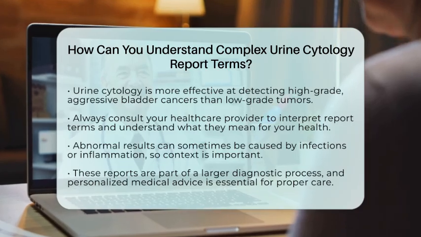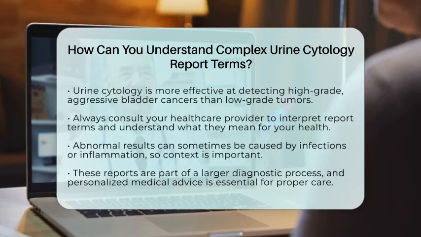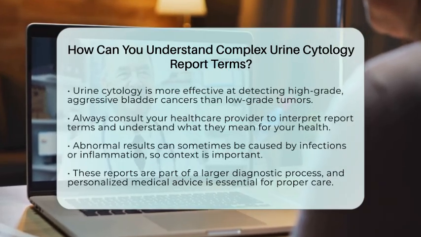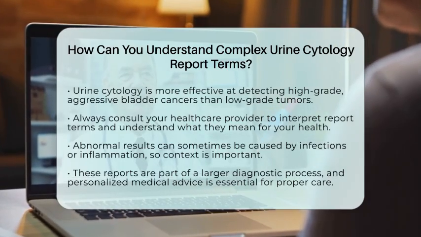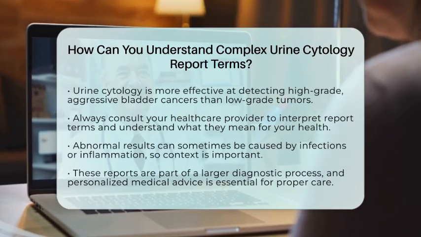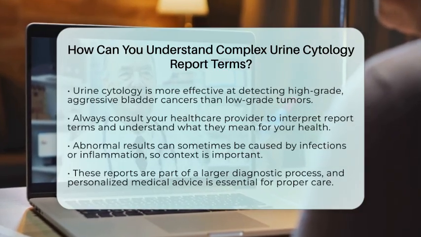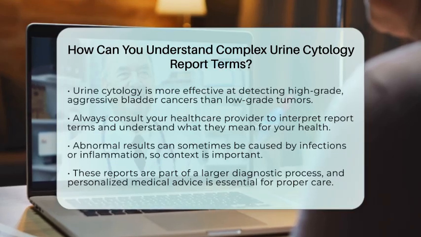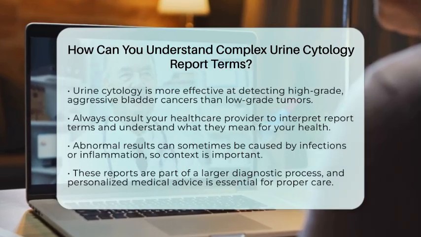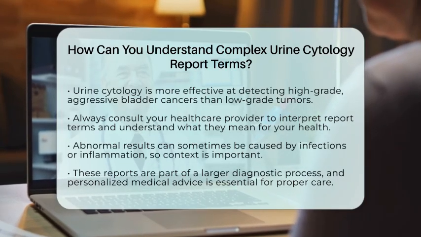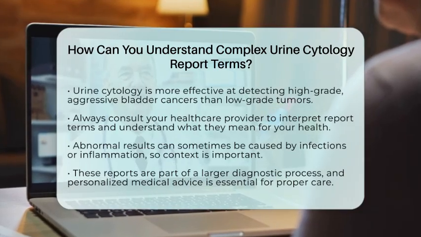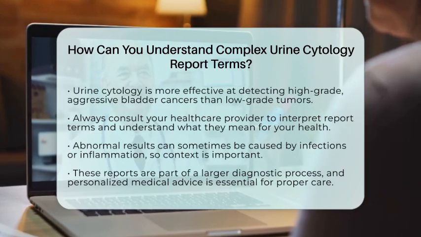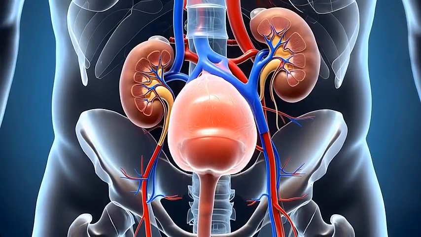In summary, understanding urine cytology report terms involves knowing the categories used, recognizing cellular features like nuclear size and staining, and understanding what these findings imply for bladder health. Each person's situation is unique, so personalized medical advice is essential. Keep in mind that these reports are pieces of a larger puzzle, and your healthcare team is there to guide you through what the results mean and what steps to take next.